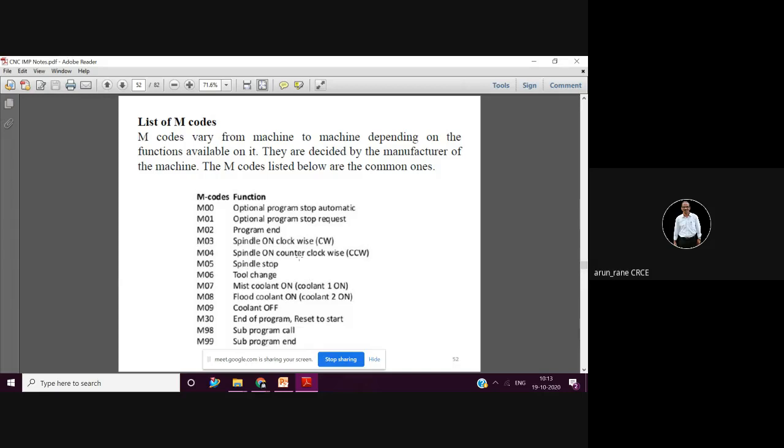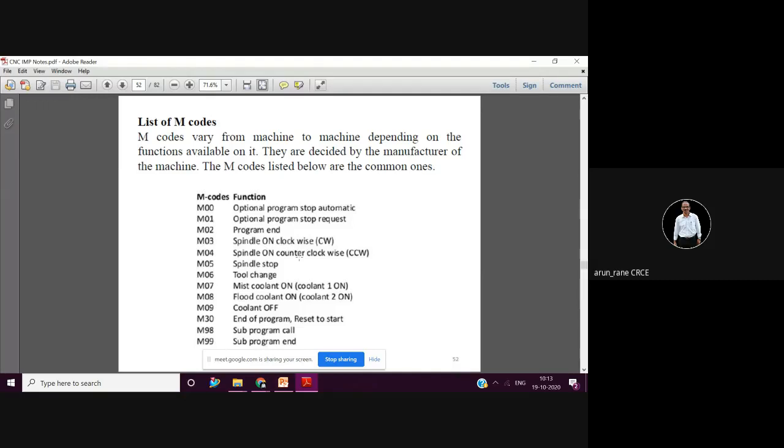Suppose you are doing ID boring, and in machining the chips are not coming out. In that case, you have to remove the chips manually. How will you remove the chips manually? Your machine is running, so you cannot remove the chips. So in that case, your machine operation